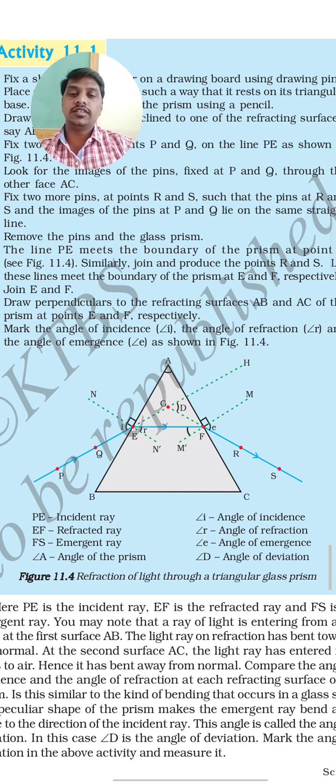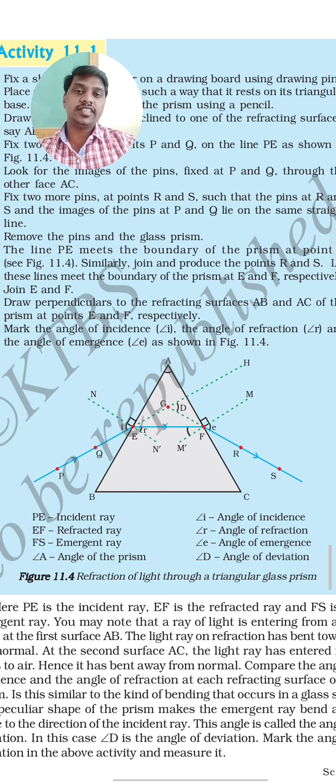So get clear that PE is the incident ray which will create the angle of incidence. EF is the refracted ray, and FS is the emergent ray. So EF will create the angle of refraction. Okay. So PE will create the angle of incidence.